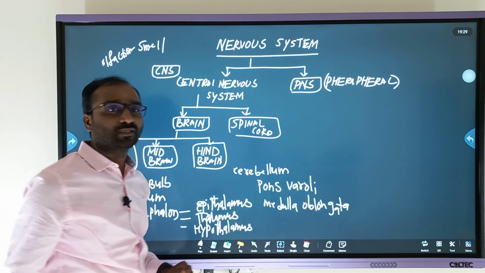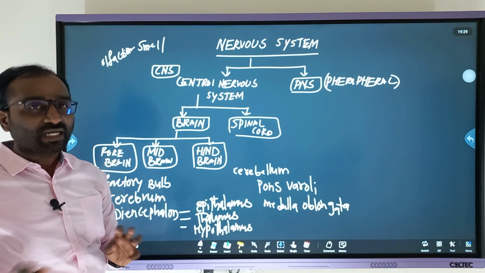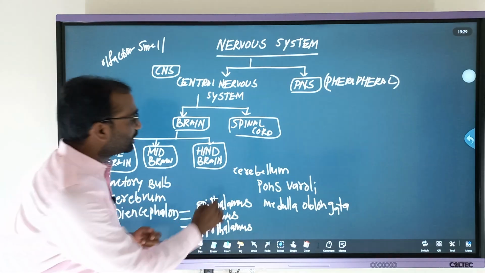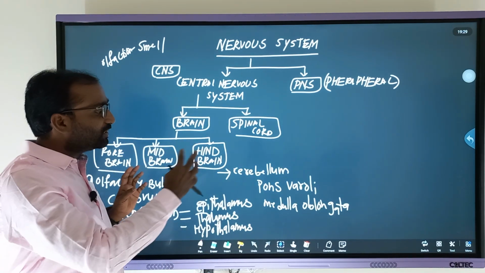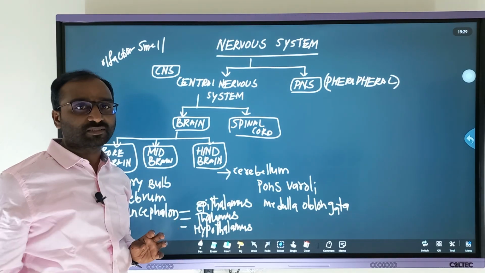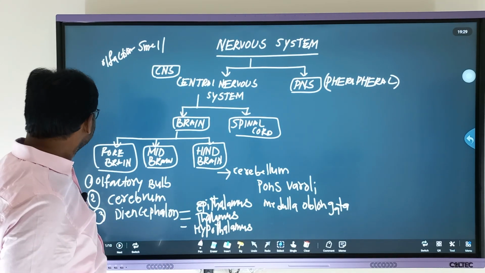Here the cerebrum is a part of the forebrain, whereas here we are talking about the cerebellum. The two are different, and both parts have partitions.